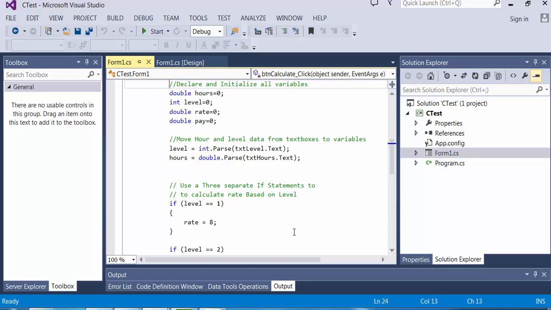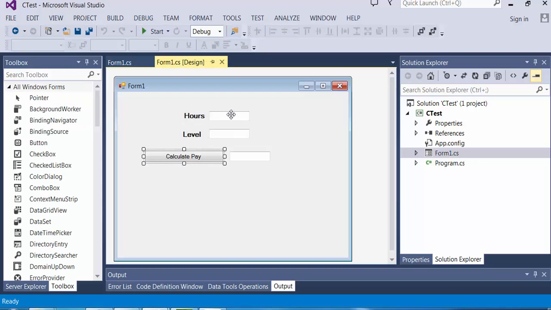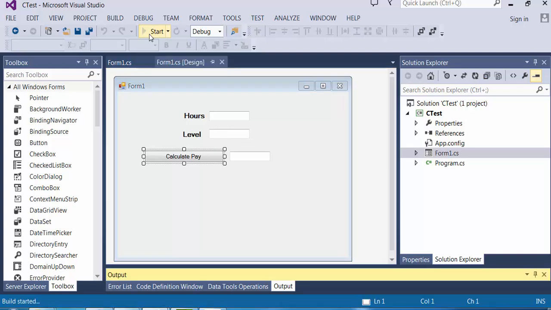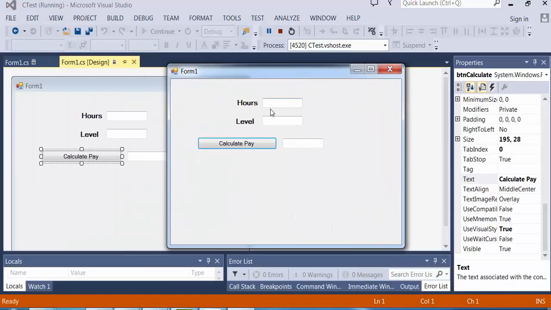I'm just going to take you back to this little program. This is our first if statements we did that dealt with level and hours. So if I put in my hours and my level, it calculates rate based on level, and after that it calculates my pay. I'm going to run this program. Let's say I put in 40 hours, and I'm a level 1, and I hit calculate pay, I get $320. If I'm a level 2, I make $10 an hour, and I get $400. If I'm a level 3, then I get $12 an hour. That gives me $480. So this program works great.